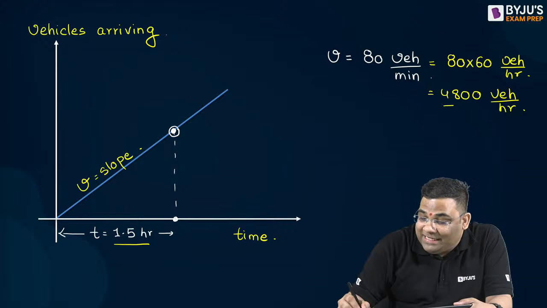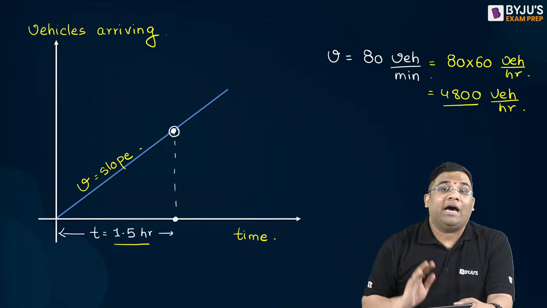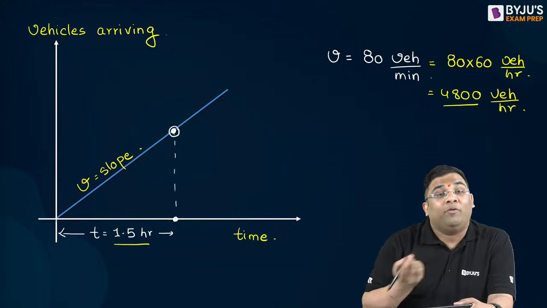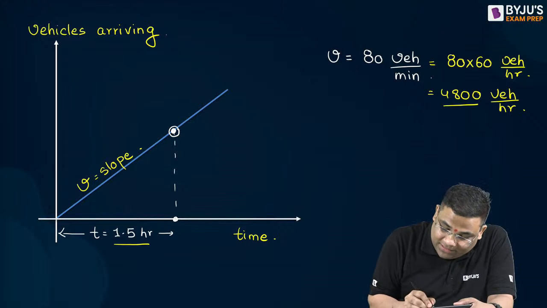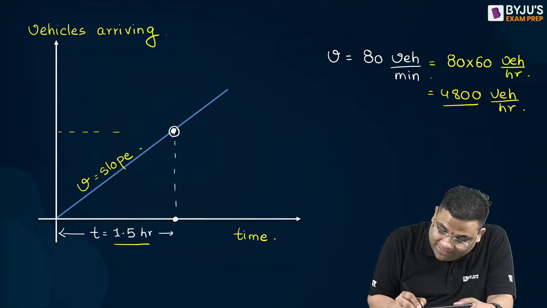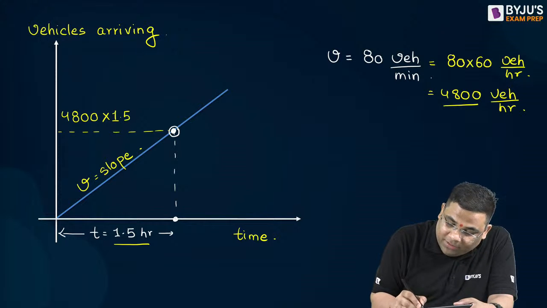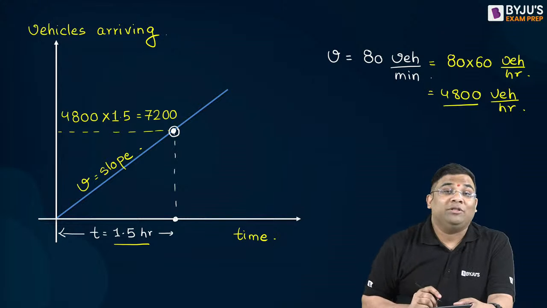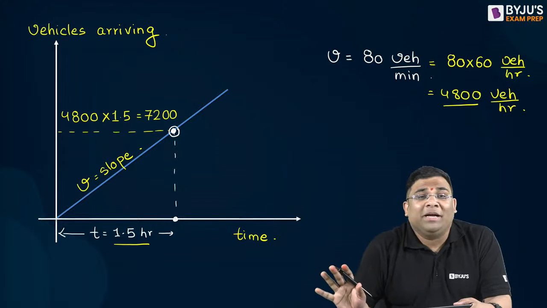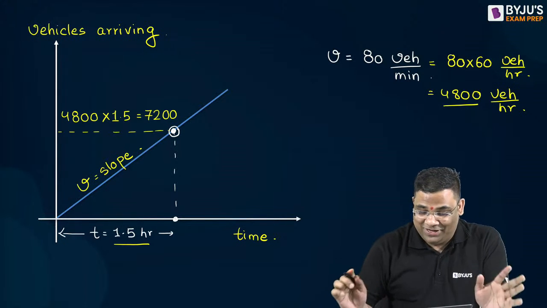Now you see it is 1.5 hour. So 4800 vehicles per hour are arriving. So in 1.5 hour, this value will be simply 4800 into 1.5, that is how much? 7200. Small mistake, everybody committed, no problem. You understood.